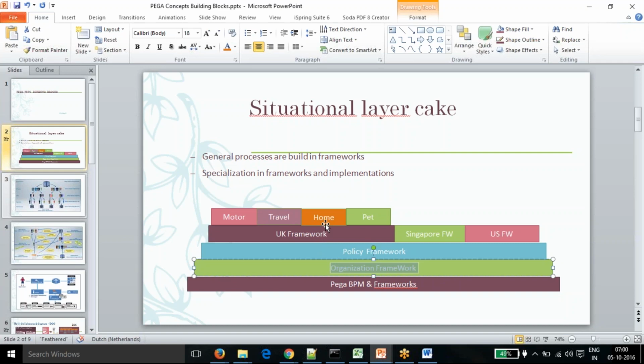And because insurance works in different segments, we have legislations for each country. That country-wise layer can be put in, and each region can also be put as a separate layer. Finally, we have the individual implementation layer of the specific insurance, and that specific rules can be part of that particular rule set itself.